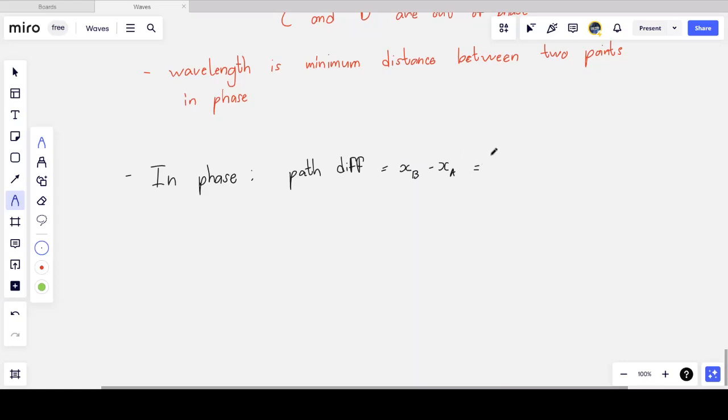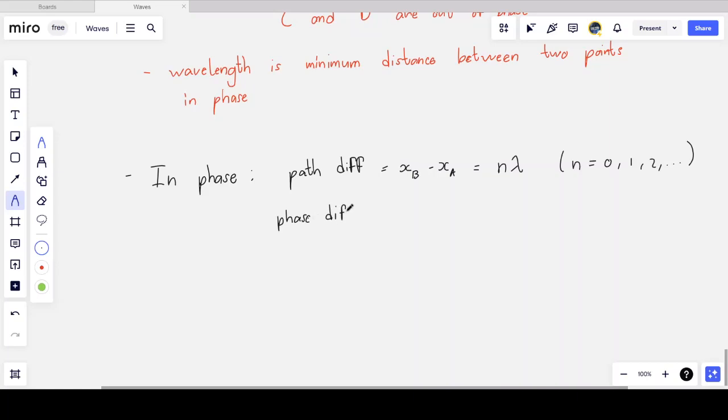And this distance must be an integer number of wavelengths, n lambda, where n is 0 or any positive integer value, 1, 2, 3, etc. And if the distance between two particles is any integer number of wavelengths, these 2 points on the wave are in phase.